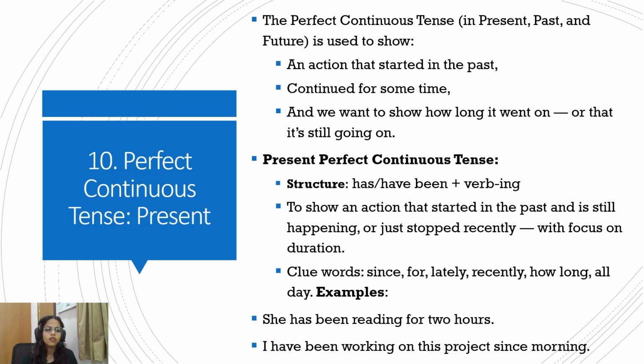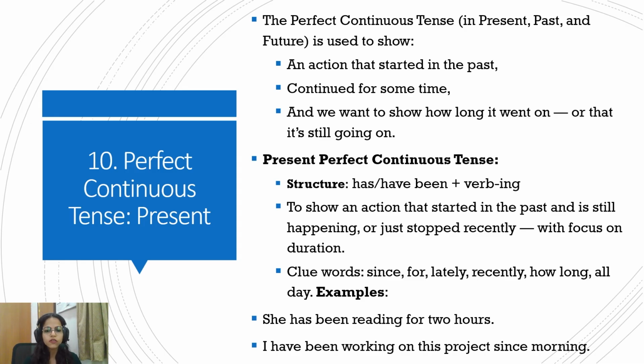Okay. Now, the 10th category, last but not the least, the perfect continuous tense. So we have the present perfect continuous tense, the past perfect continuous tense, and the future perfect continuous tense. The perfect continuous tense is used to show an action that started in the past, continued for some time, and we want to show how long it went on or that it is still going on. So the biggest emphasis of this category is on the duration of the action.